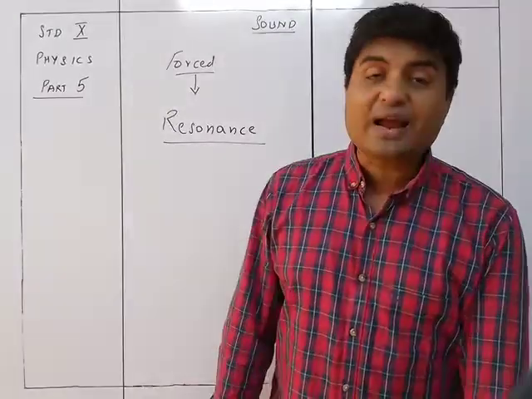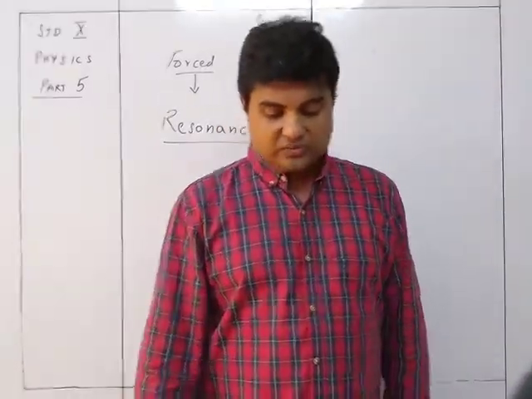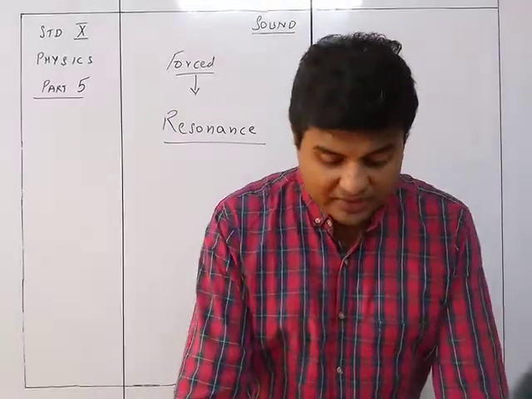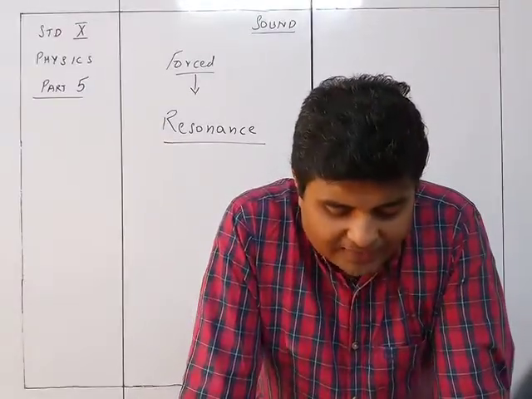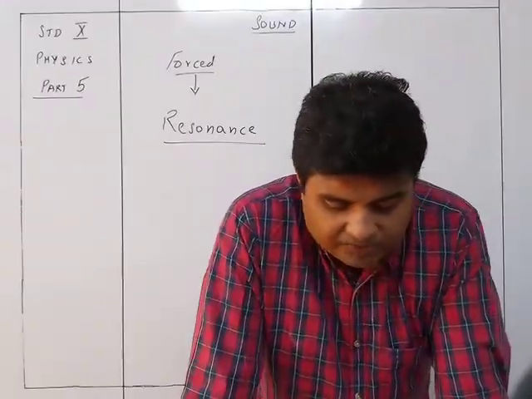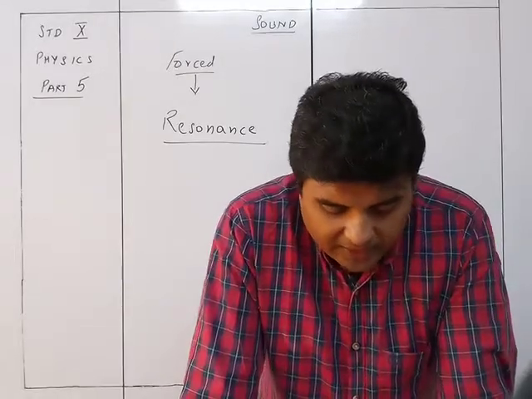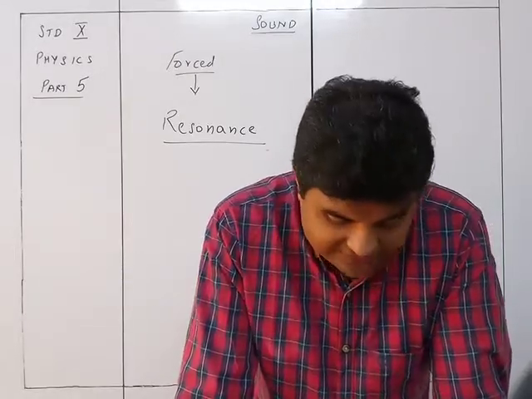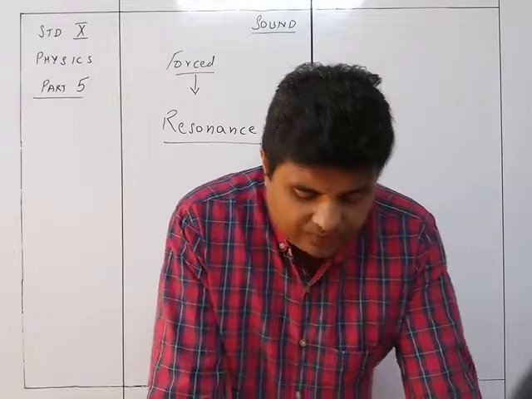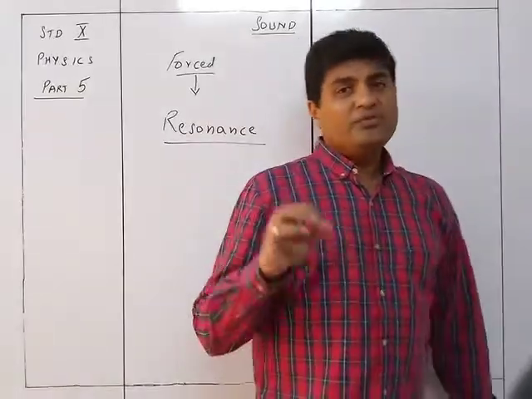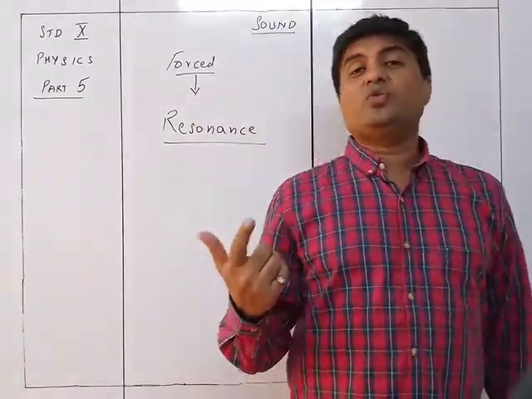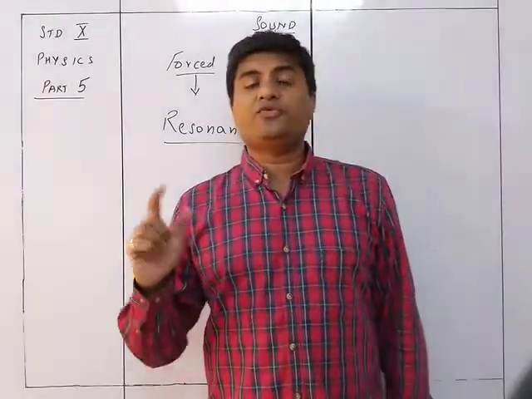So that's why we have the conditions for resonance. So what are the conditions for resonance? First thing is resonance occur only when the applied force causes force vibration in a body and the frequency of the applied force is exactly equal to the natural frequency of the vibrating body. So first condition is that it is going to happen only under force vibration.